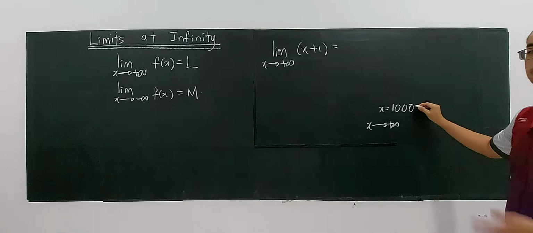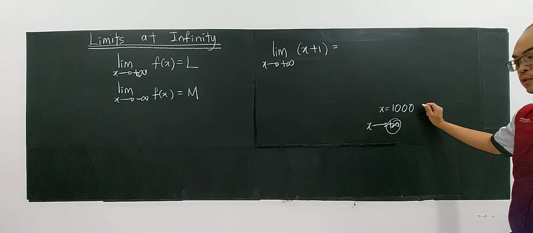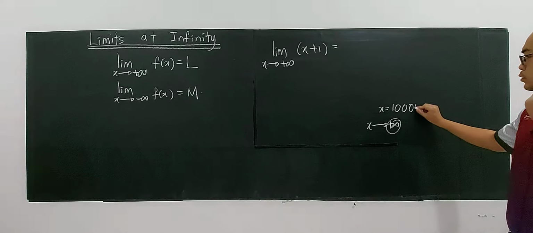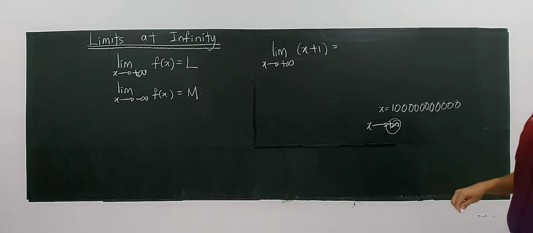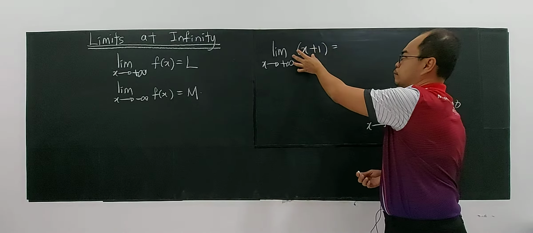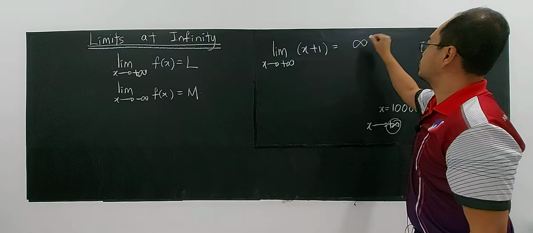I don't know how big it is because infinity is undefined. I don't know how big it is, so it's never defined as any number. It can be very big. So a very big number plus 1, you are still getting infinity.